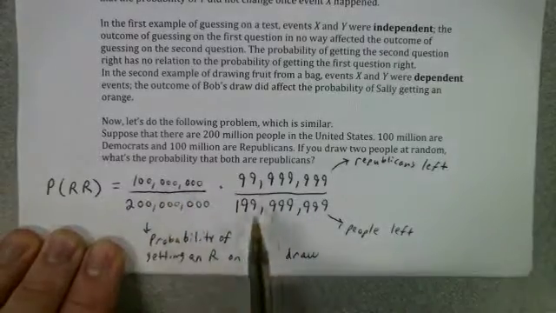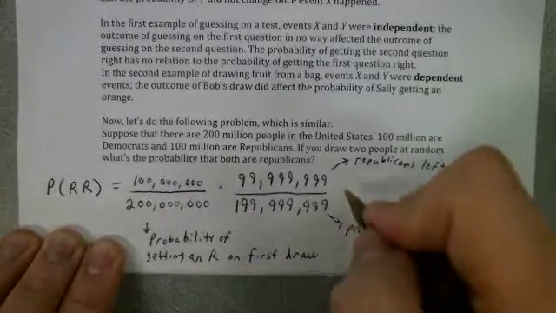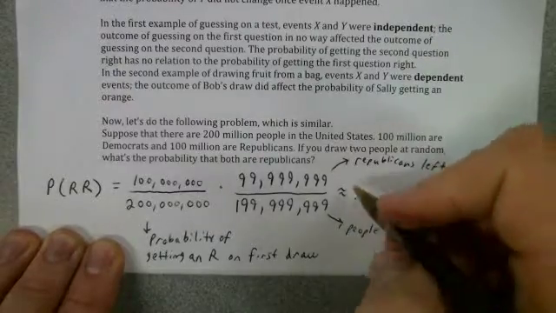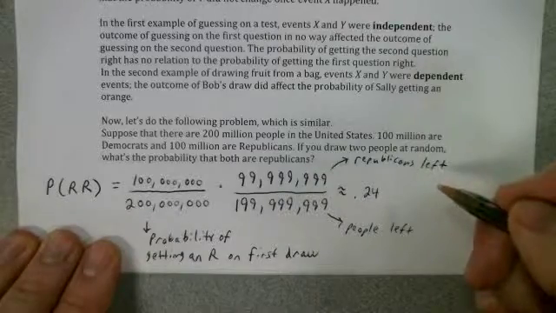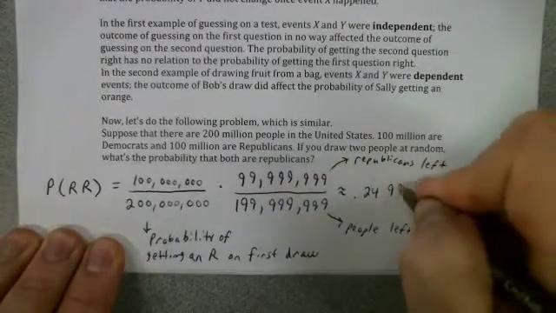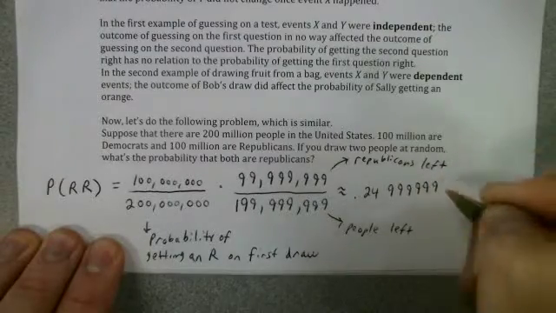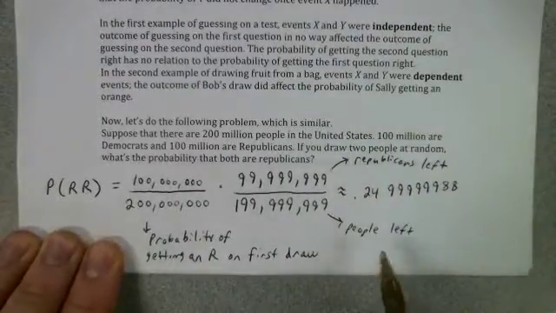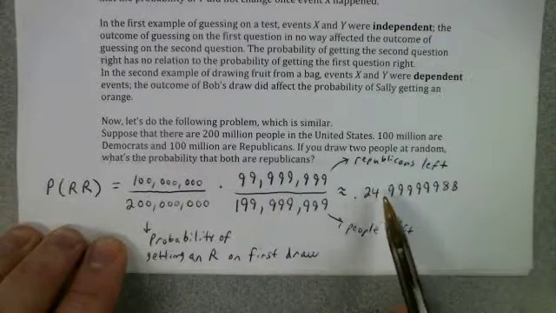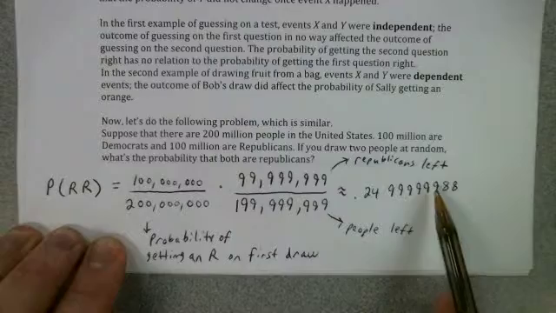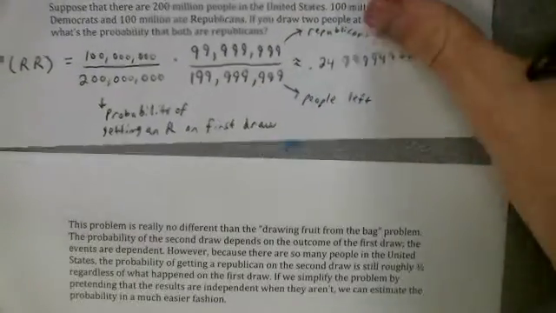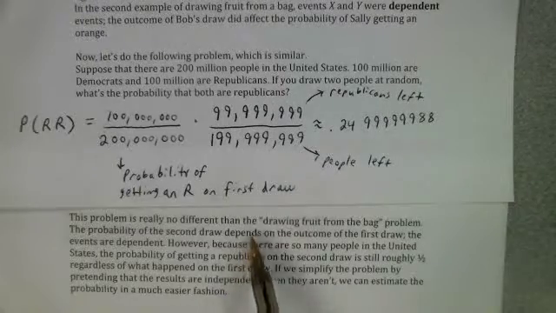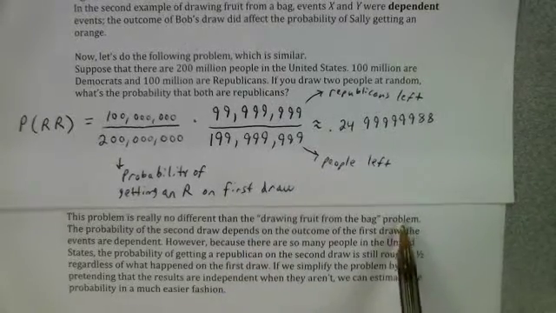So if you multiply these two fractions, this one multiplied by this one, you get about 0.24, followed by 6 nines, followed by 2 eights. So if you multiply these two fractions, you get about 0.2499999988. Okay, well, the problem that we just did is really no different than the drawing fruit from the bag problem.